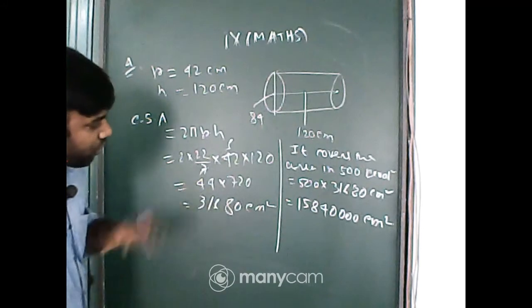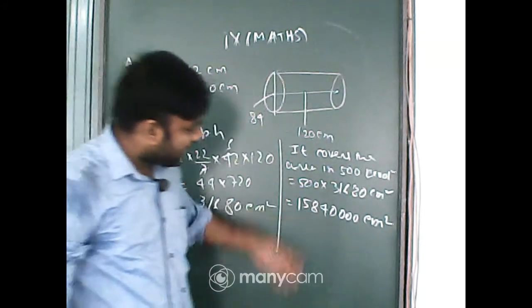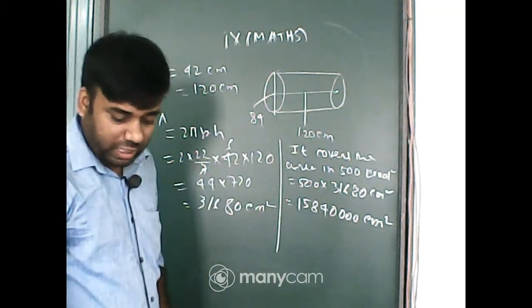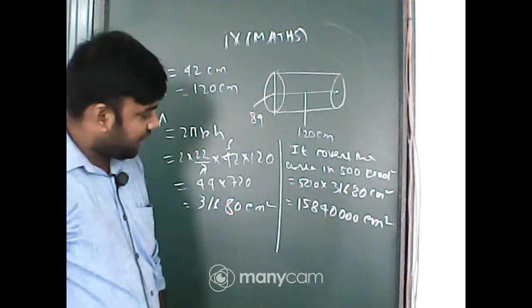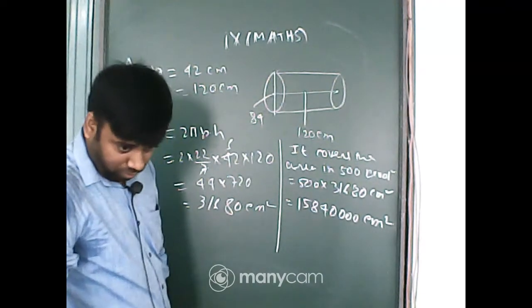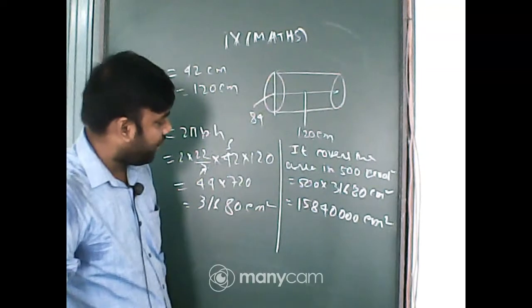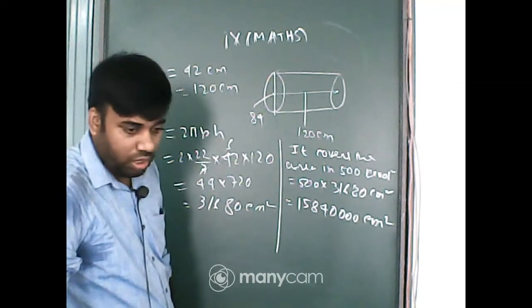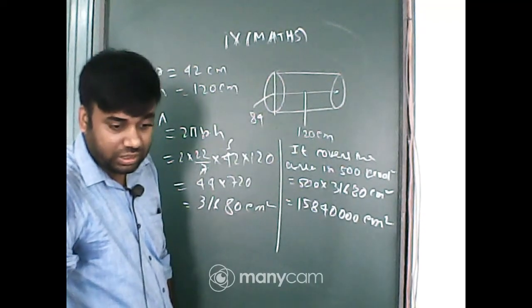And if you want to make it meter square, what will I do? Tell me, by what will I divide?